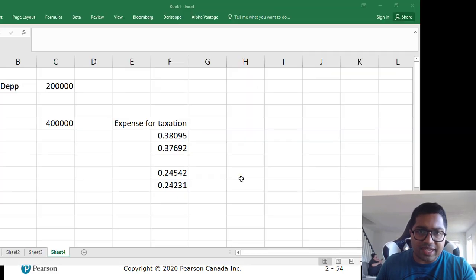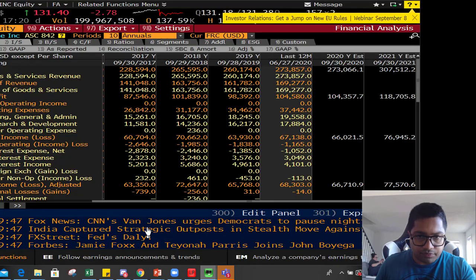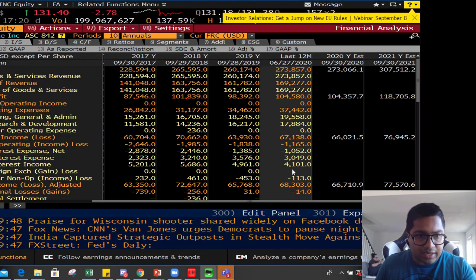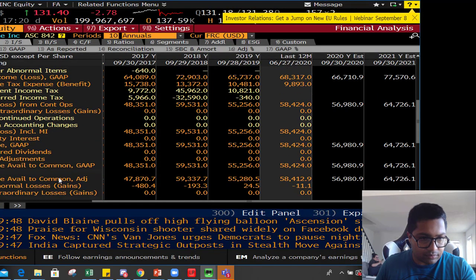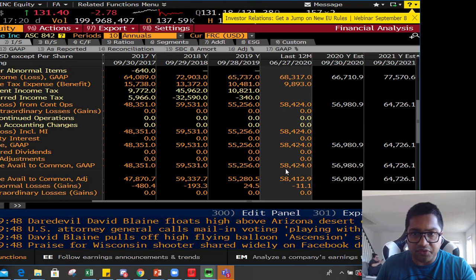So let's do it again for Apple and compare between two years. Apple net income available for common shareholders is 58.